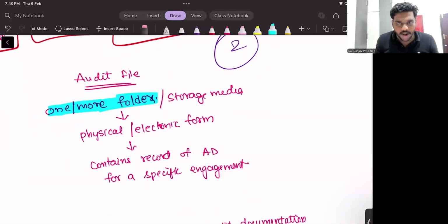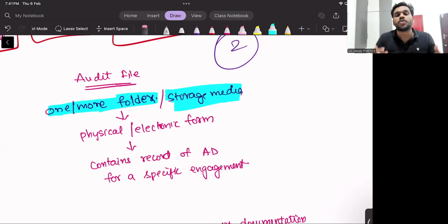അത് ഫോൾഡേഴ്സ് ആവാം, അല്ലെങ്കിൽ സ്റ്റോറേജ് മീഡിയ ആവാം. പണ്ടൊക്കെ നമ്മൾ ഹാർഡ് കോപ്പി ഫയലിനകത്താണ് എല്ലാം സൂക്ഷിച്ചു വെക്കാറുള്ളത്. Right now people started storing all their data in pen drive, hard disk, or even they may store it in the cloud. Okay, so earlier people used to store their evidences in a hard copy form inside a file.